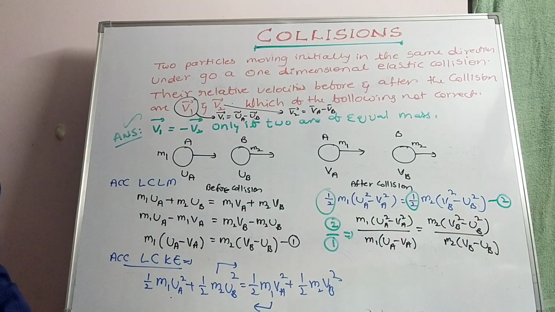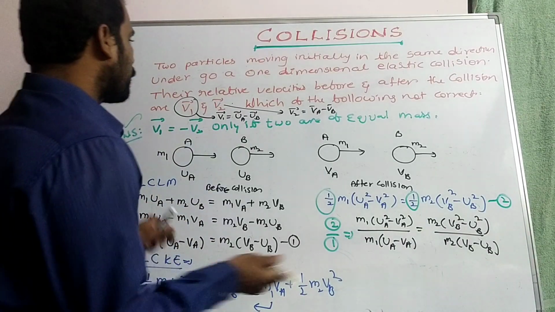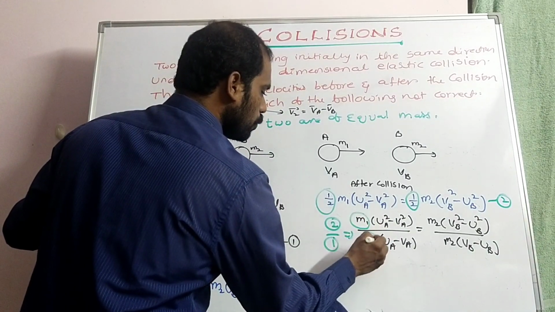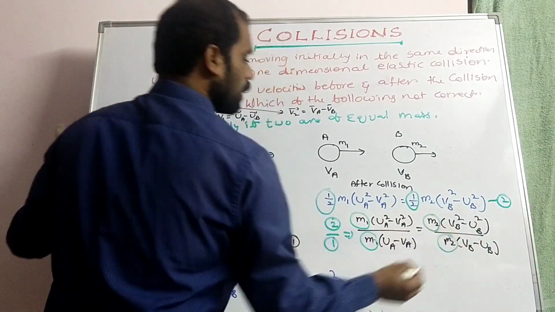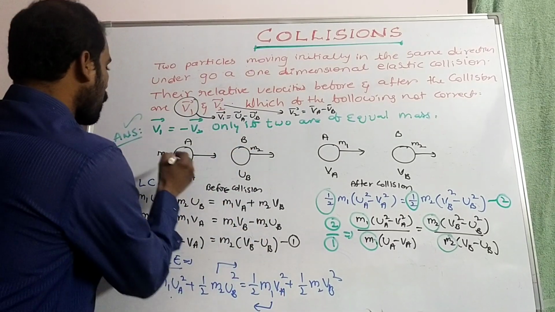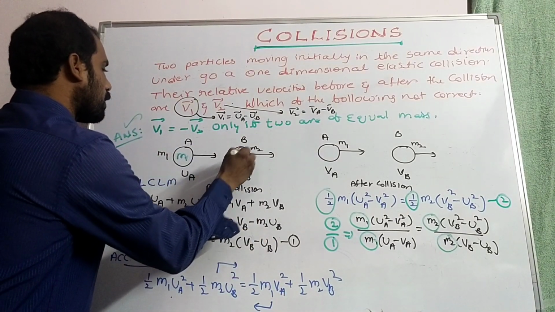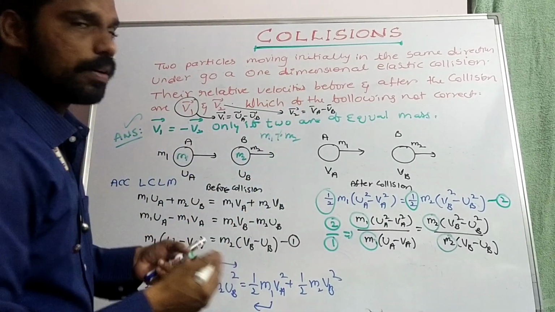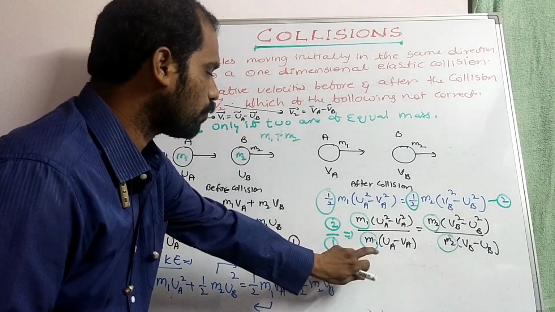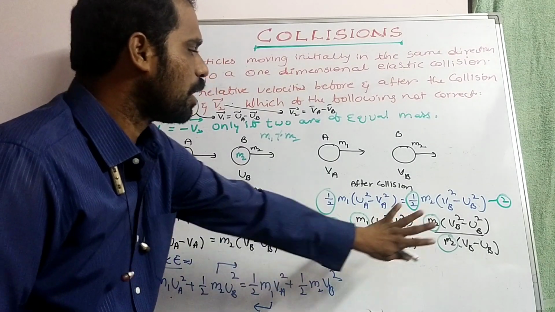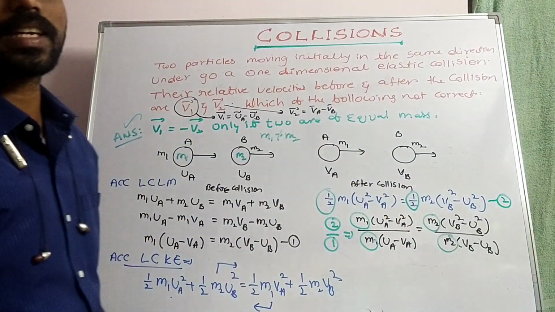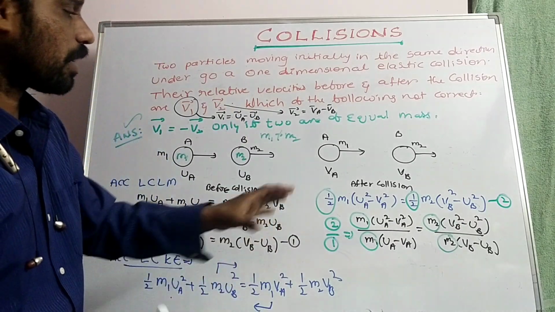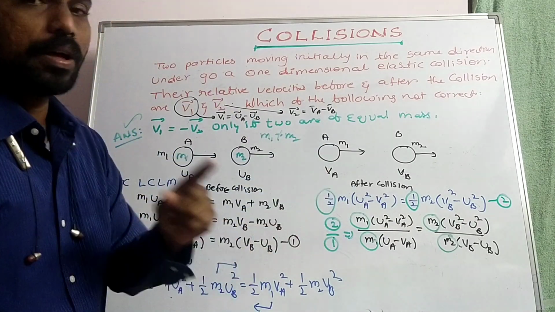See, here is the point. Even though we have different masses m1 and m2, and m1 is not equal to m2, the masses get cancelled. That is, relative velocities are independent of masses.